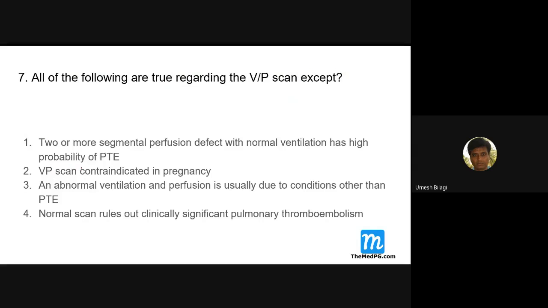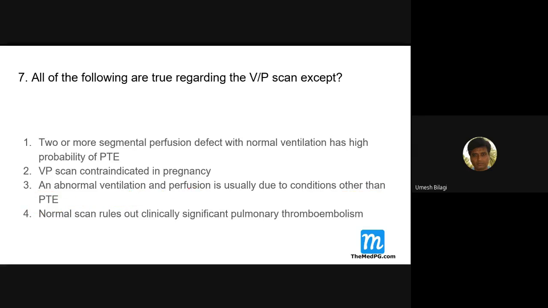Now, VQ scan is contraindicated in pregnancy. This is something I'll come to later. An abnormal ventilation perfusion is usually due to conditions other than PTE. There are other common conditions like COPD, chronic bronchitis, tuberculosis, and all those, which can also cause abnormal ventilation perfusion defects. That's true.